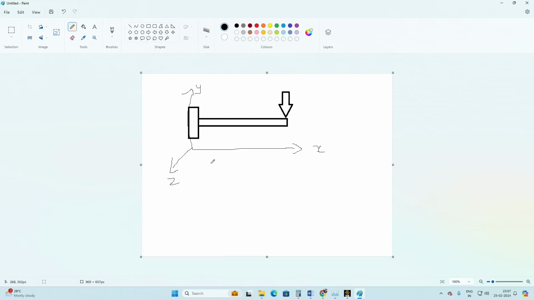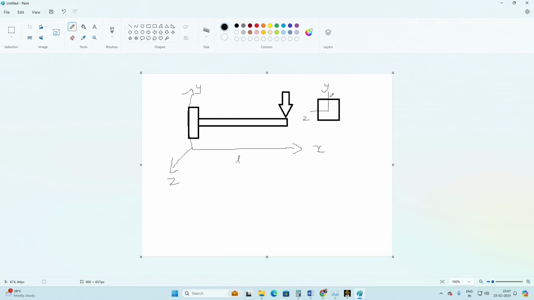In the x-axis we have the length of the cantilever beam, so let's take this length as L. The length is maximum, so the x-axis is contributing more. For this cantilever beam I'm taking a square cross section. This is the y-axis and this is the z-axis of the cross section of this cantilever beam.